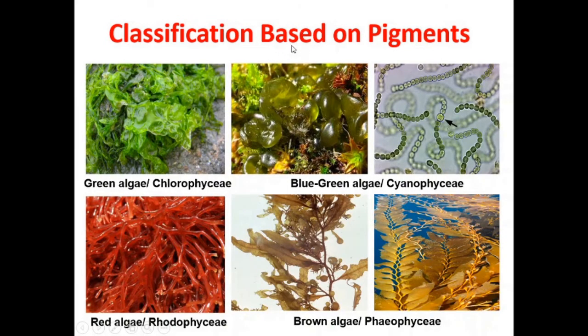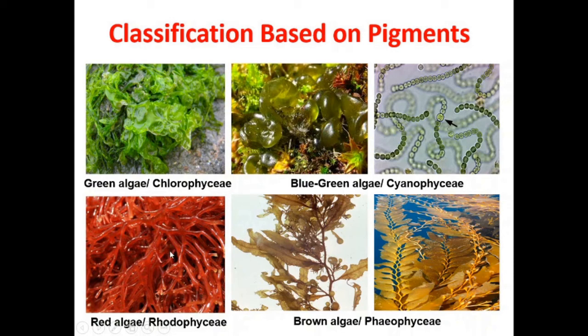Now the next criteria for classifying the algae is the pigments, that is color of the thallus. So depending on the pigments or the color, the algae can be classified as the green algae because they appear green in color. Now the next group is the blue-green algae because they appear blue-green in color. The well-known example is Nostoc. So these are the free Nostoc filaments and these are the visible Nostoc colonies. Actually, a number of such Nostoc filaments are trapped in the gelatinous matrix of these Nostoc balls.